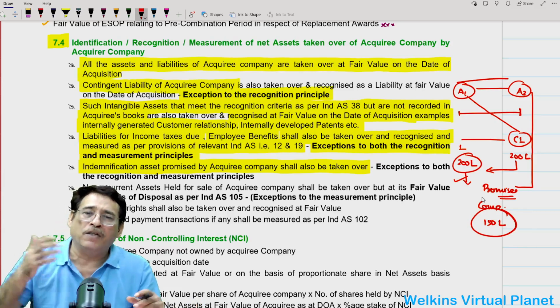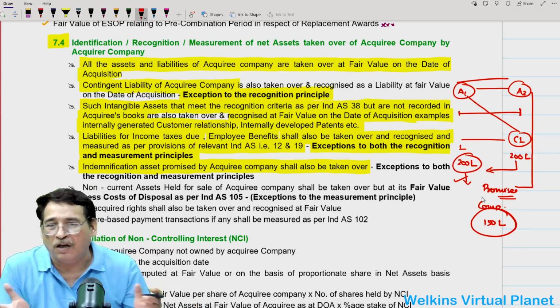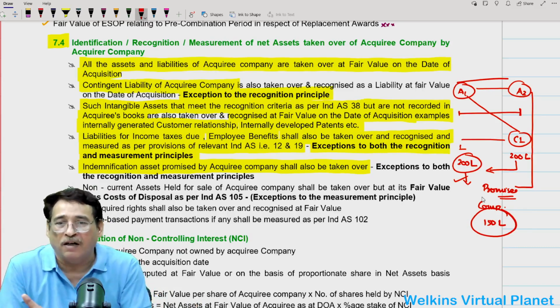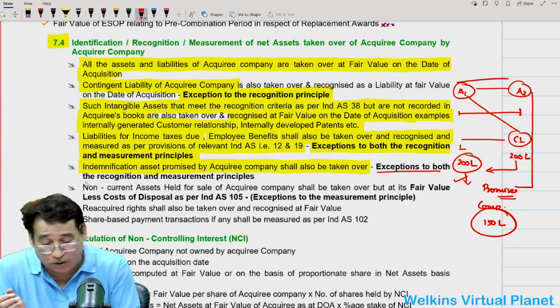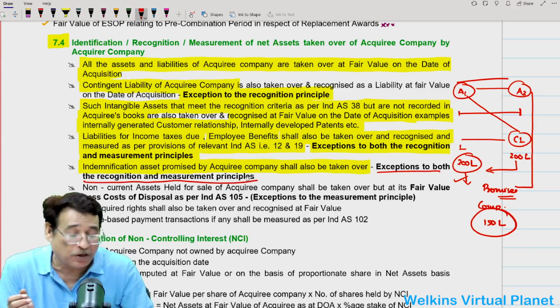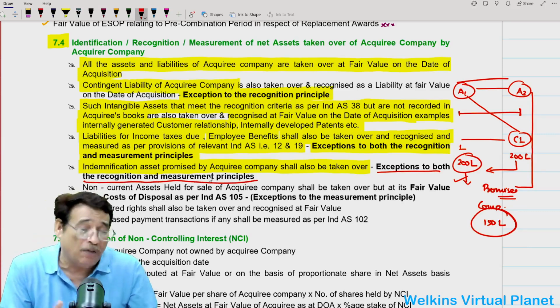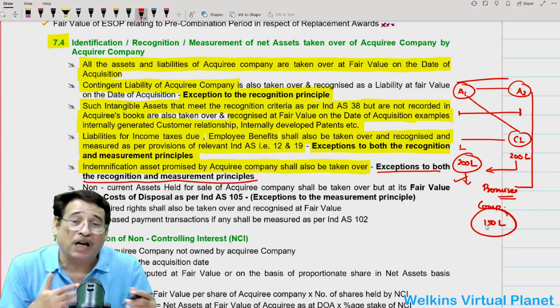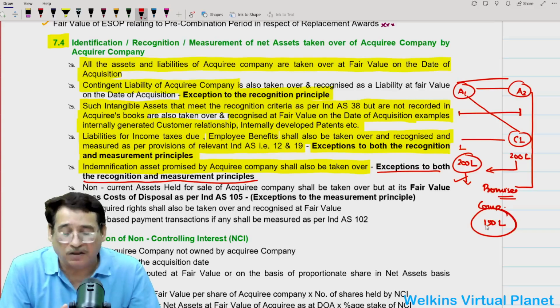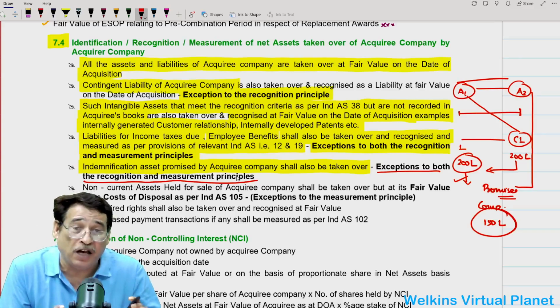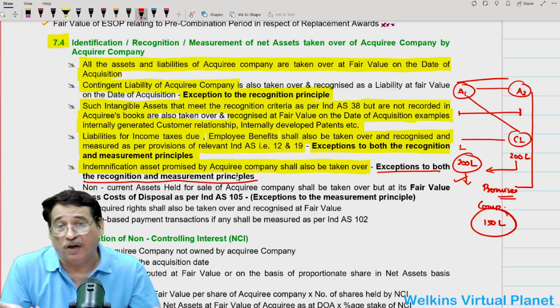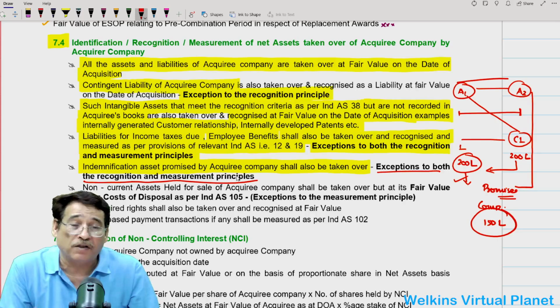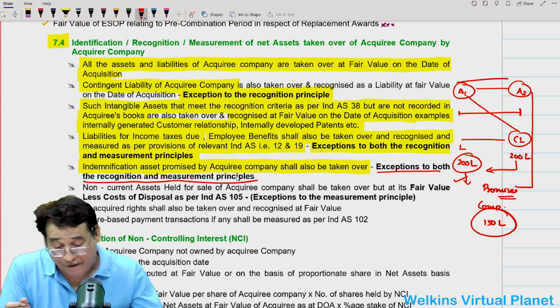So logically you must have seen that indemnification assets or contingent assets are not recognized. But here we will have to recognize them. So it is an exception to both, as I told you, the recognition and measurement principle. Because at what amount we are going to reflect it sometimes depends upon the agreement. So not necessarily at fair value. So the indemnification asset promised needs to be recorded, and it must be recognized first, and it will be recognized as per the agreed amounts. Is it clear to you?